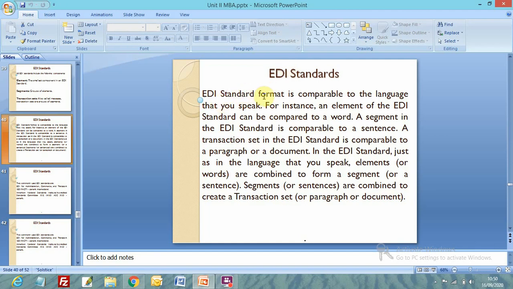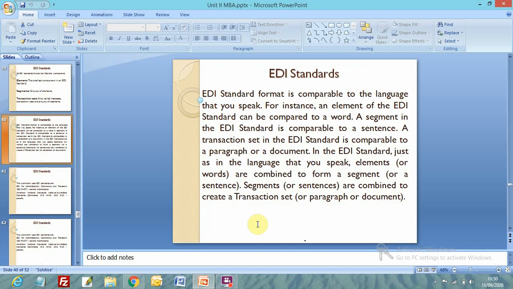EDI standard format is comparable to the language that you speak. For instance, an element of the EDI standard can be compared to a word. A segment in the EDI standard is comparable to a sentence. A transaction set in the EDI standard is comparable to a paragraph or a document. A document may have multiple paragraphs. In the EDI standard, just as in the language that you speak, elements or words are combined to form a segment or a sentence.